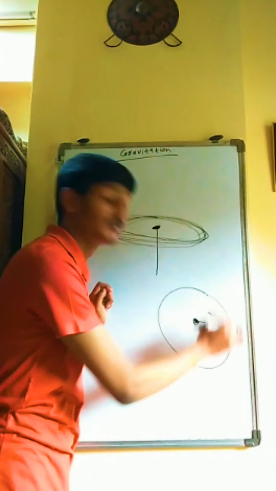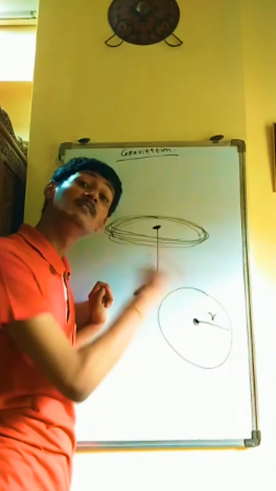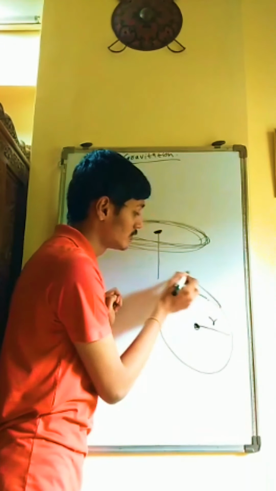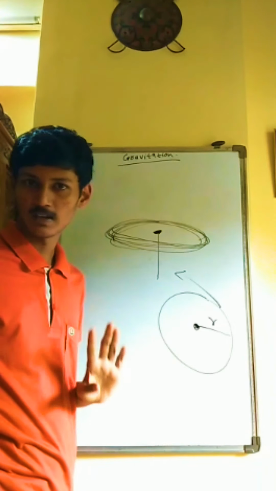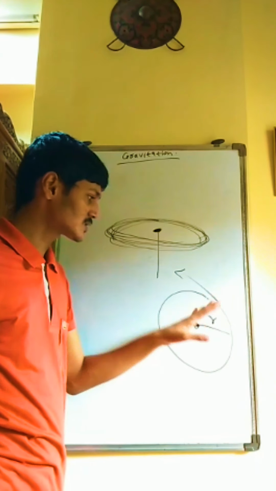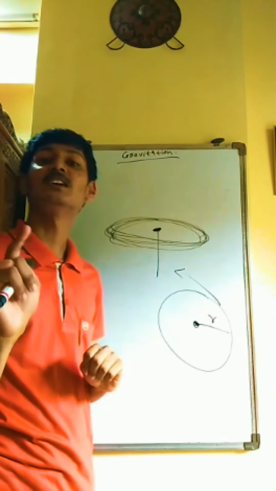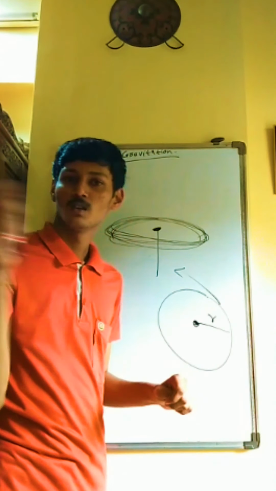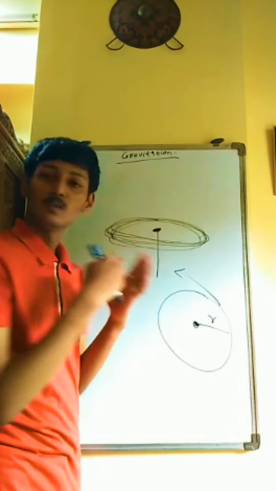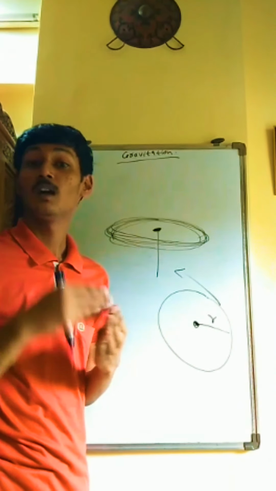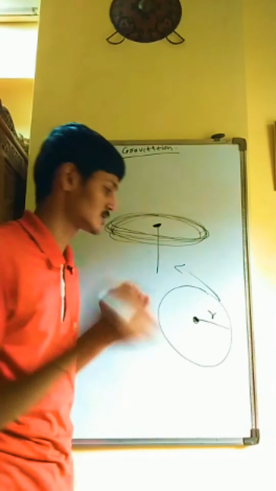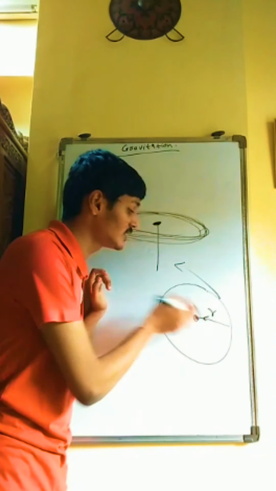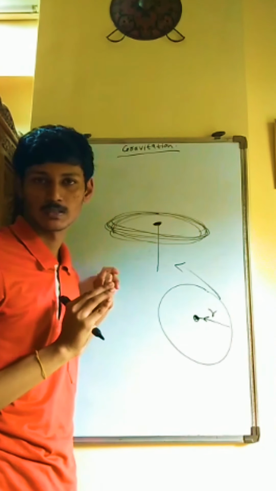Now you are moving it round and round and you leave the stone suddenly. What will happen? The stone will move in the outward direction. Correct? So this force due to which the stone moves in the outward direction is called a centrifugal force. However, when you move the stone using the thread, you apply a certain amount of force on the thread as well, due to which the stone moves. And this force is directed inwards. This inward directed force is called centripetal force.